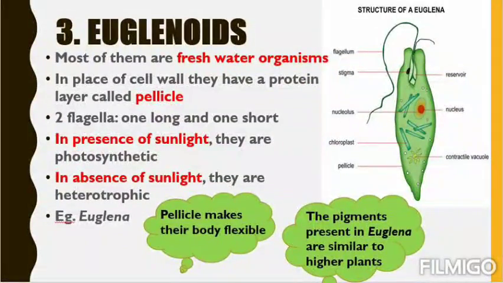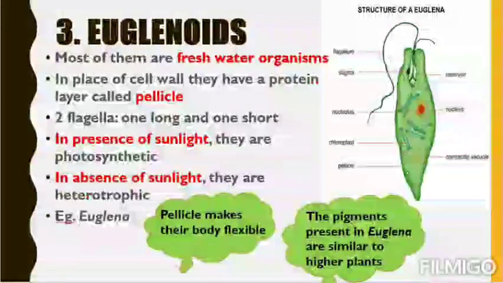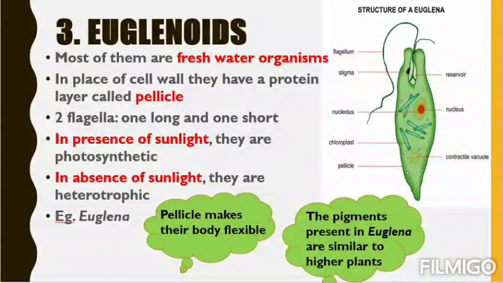In place of a cell wall, they have a protein layer called pellicle. Usually the cell is covered with a cell wall, but in case of euglenoids, the cell is covered with pellicle. You can see in the diagram, the structure of Euglena shows the last labeling is pellicle. It is the outer layer. This outer layer is made up of pellicle. Pellicle is made up of protein. Remember that, it comes in the exam also. Euglenoids have an outer layer, the substitute for the cell wall, that is called pellicle, and pellicle is made up of protein. Next, they have two flagella, one long and one short.